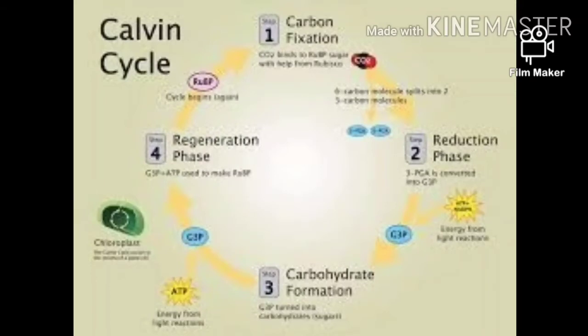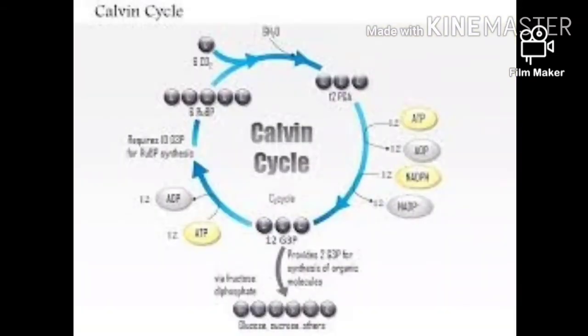This reaction is catalyzed by an enzyme called Rubisco. In these diagrams, you can see the different stages of the Calvin cycle. Try to observe clearly. So, the first reaction in the Calvin cycle is carboxylation. CO2 plus RuBP gives rise to 2 PGA and is catalyzed by an enzyme called Rubisco.